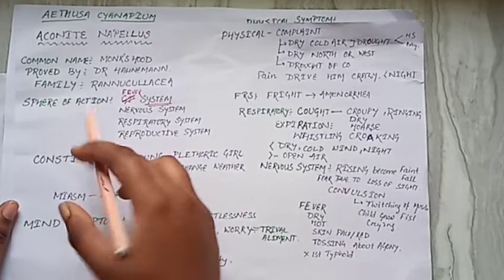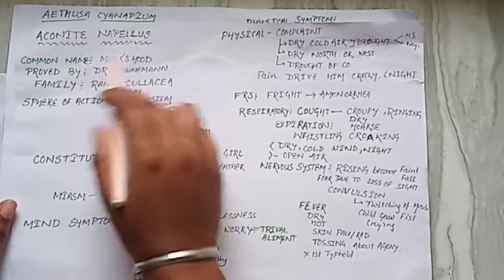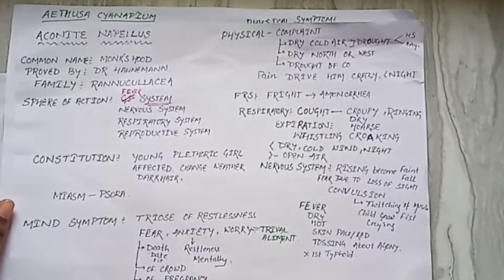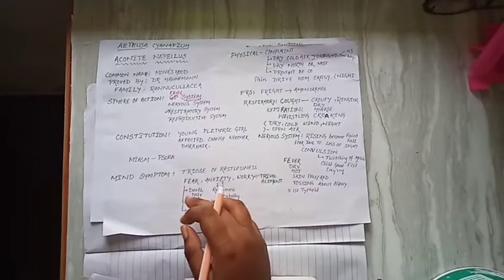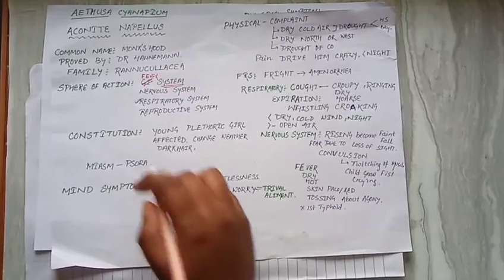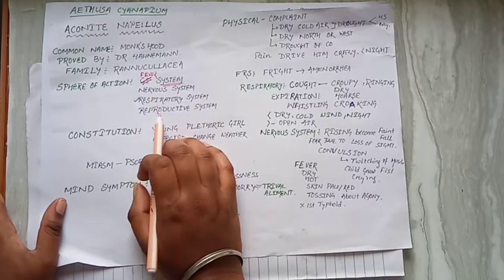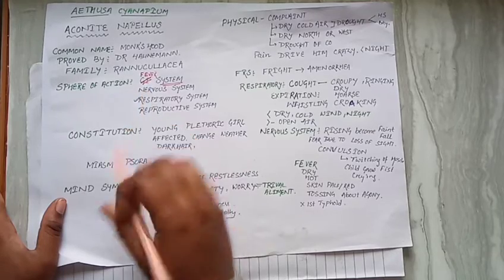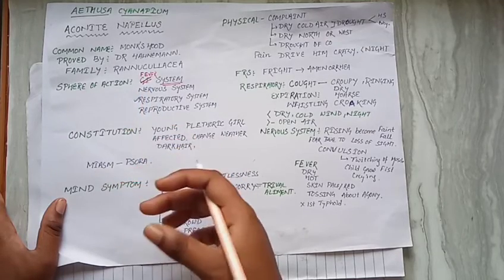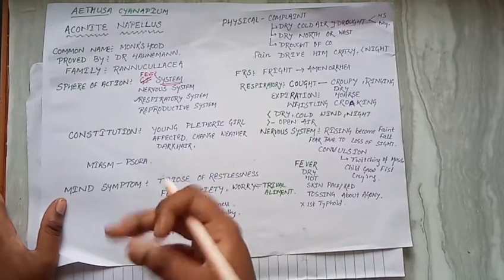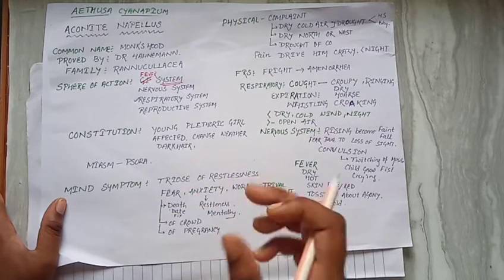Then the sphere of action: in which system does Aconite Napellus mainly act? The action is mainly on the respiratory system, and also on the nervous system and the reproductive system, as well as in fever. Constitution means what? We discuss that in the description box. If you want to know, then you should go and see what constitution is.